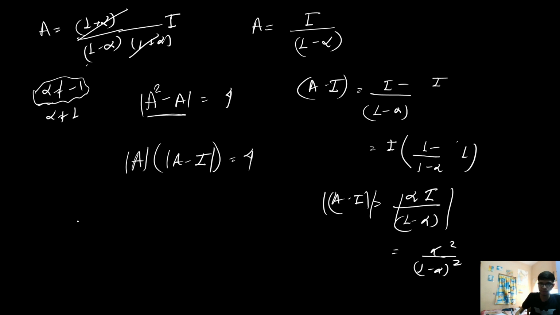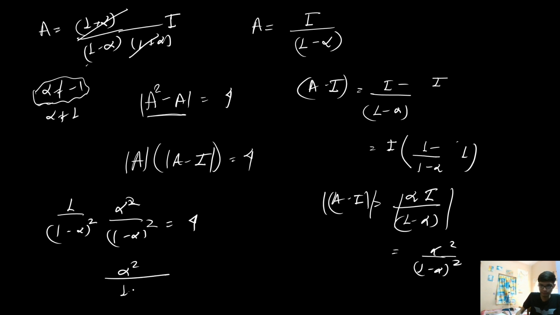Now from here if I solve this, I will get the determinant value of matrix A is basically equal to 1 by 1 minus alpha whole square, and into alpha square by 1 minus alpha whole square, which is equal to 4. So from here if I solve this, alpha square by 1 minus alpha whole to the power 4 is basically equal to 4. Now from here if I solve, I will get alpha by 1 minus alpha whole square is basically equal to plus minus 2.